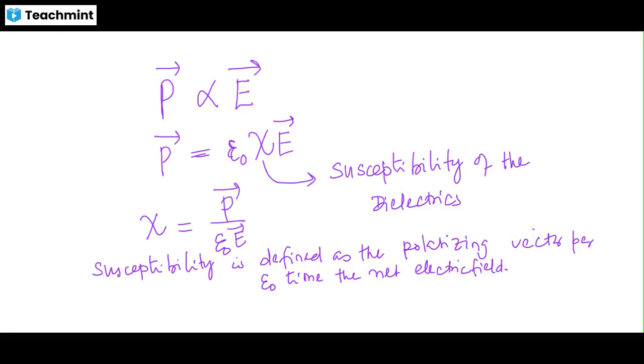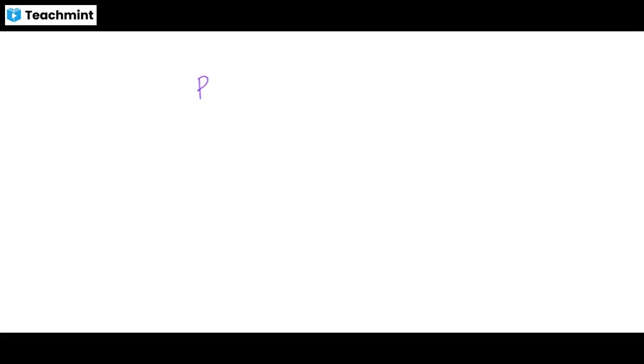That means susceptibility is the susceptibility of the polarizing vector to the application of an electric field. Understood? So P vector is equal to epsilon naught xi into E vector. Understood? So this is one important expression.